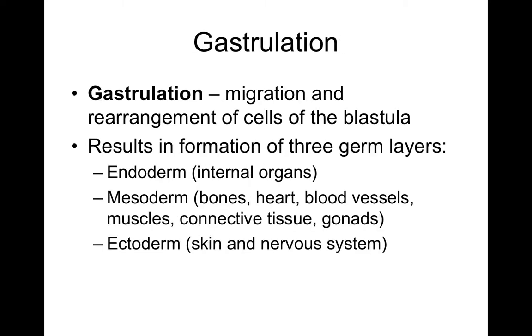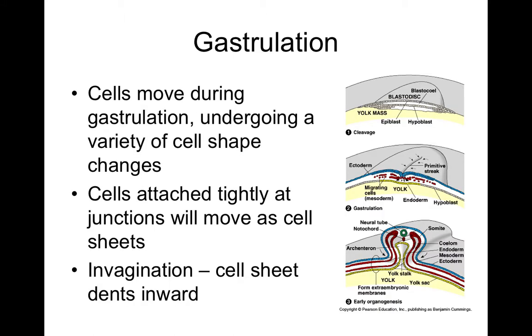Now we get into gastrulation. This is the migration and rearrangement of cells of the blastula. This results in the formation of the endoderm, mesoderm, and ectoderm. Please know this information for the exam also. The endoderm becomes the internal organs. The mesoderm becomes the bone, heart, blood vessels, muscles, connective tissue, and gonads. The ectoderm becomes the skin and the nervous system. You will be asked to remember that.